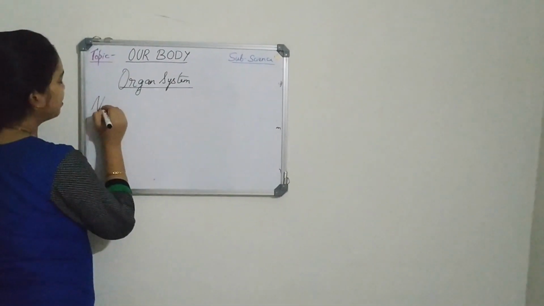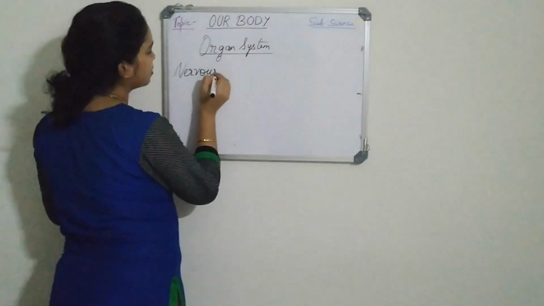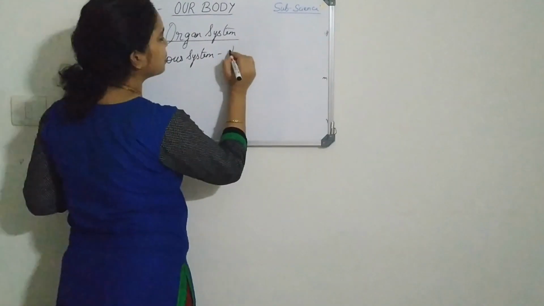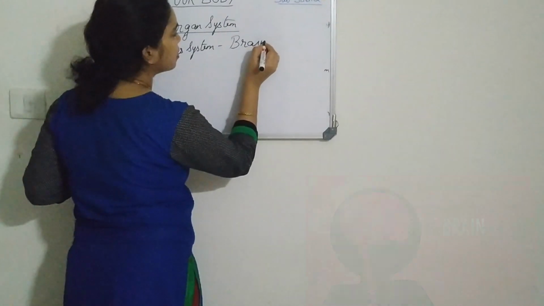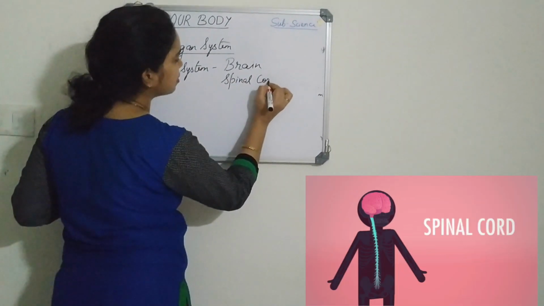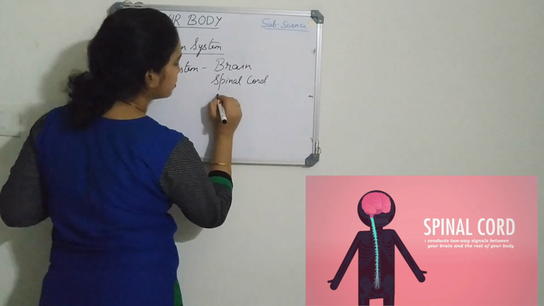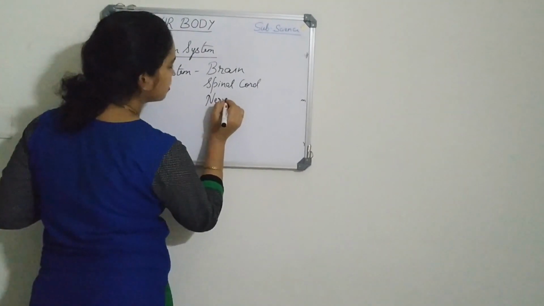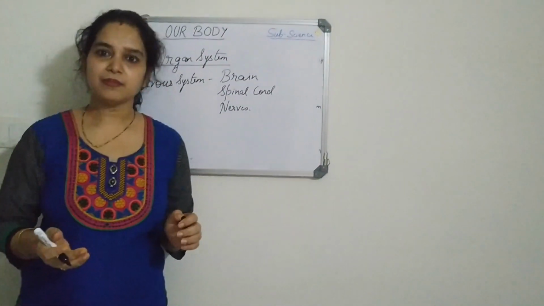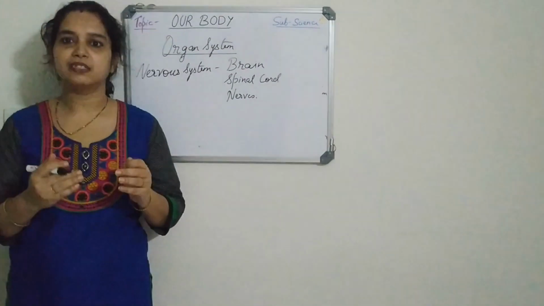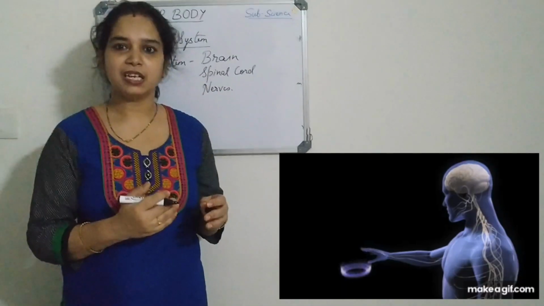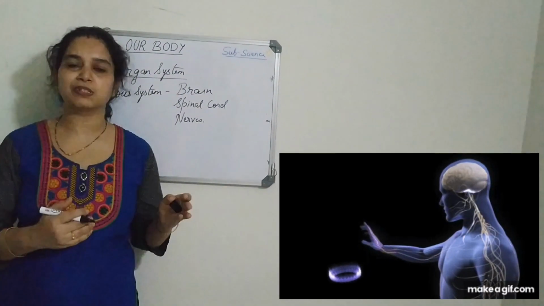Now we will learn about the nervous system. The nervous system comprises the brain, spinal cord and nerves. As you have seen the engine, and after the engine there are many bogies, and the engine drives all the bogies.